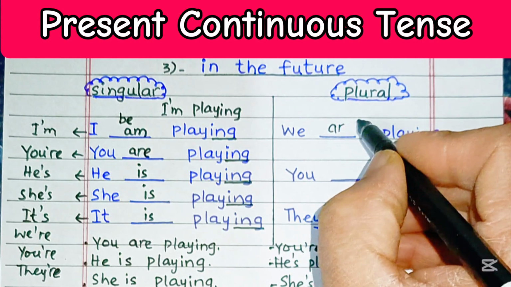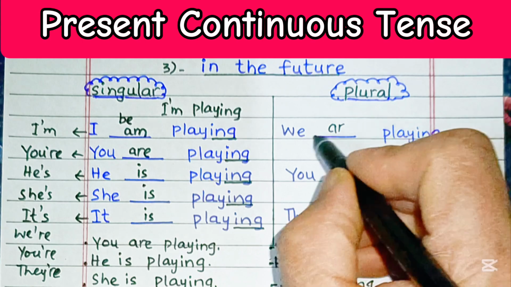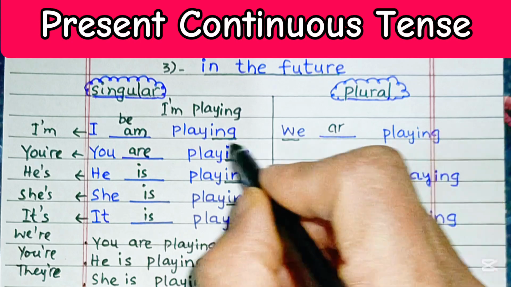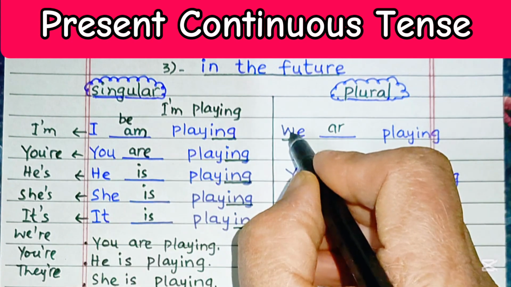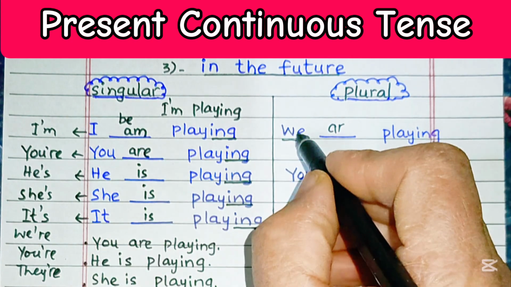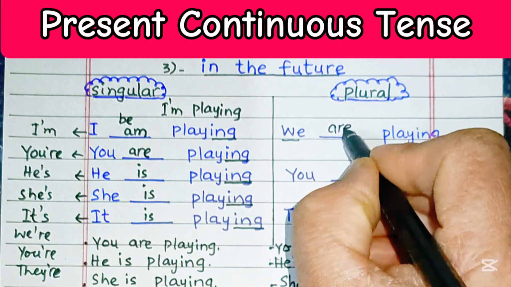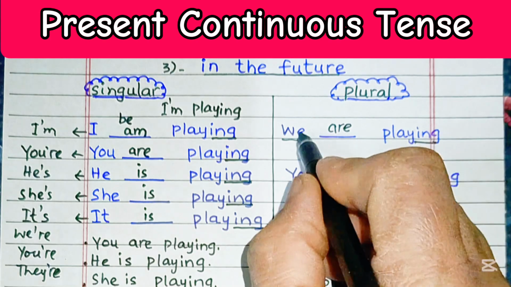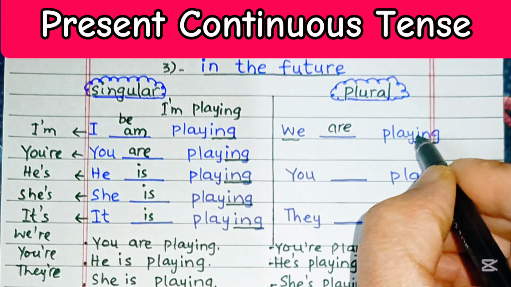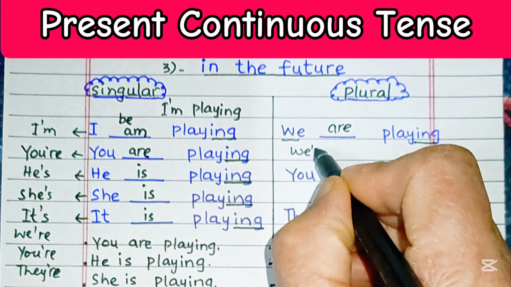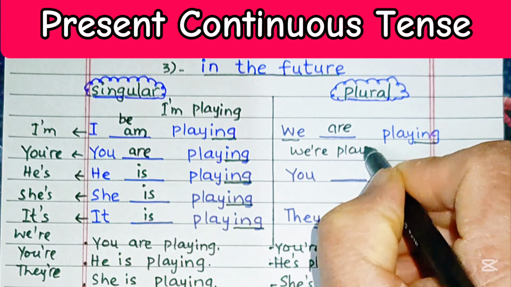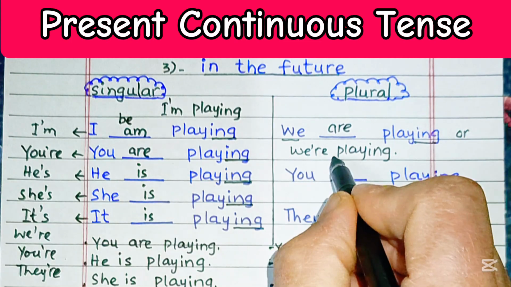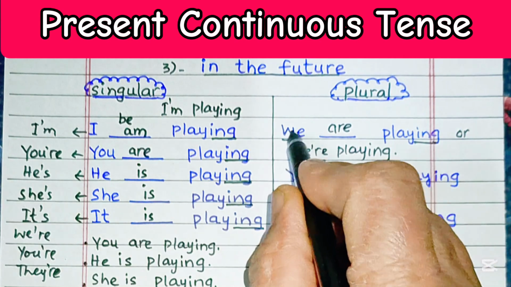For the plural forms, I and you become we, we know this. For the plural form, I and you become we. That's why we are playing. Verb be is put over here and then add ing at the end of the verb play. We are playing or we're playing. This is the contracted version of we are.